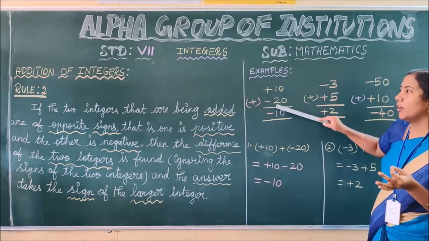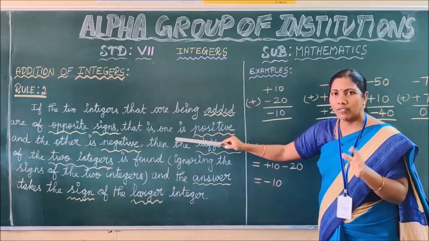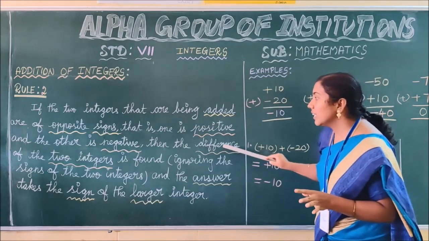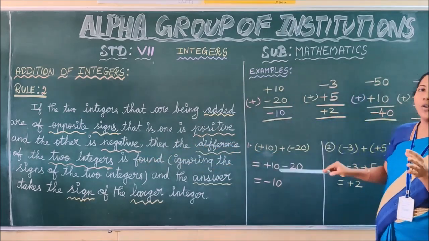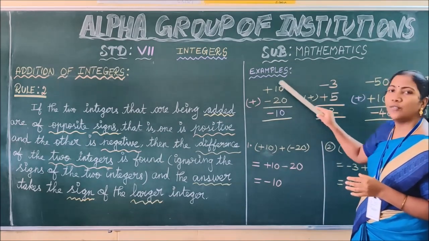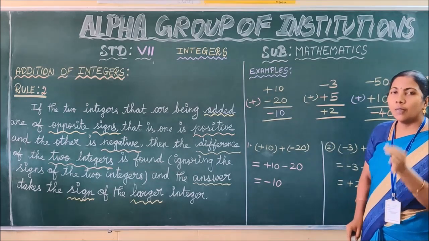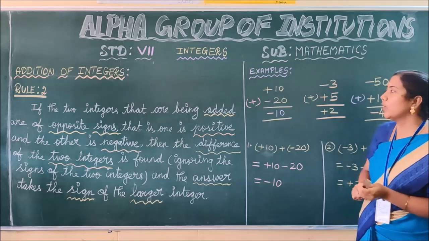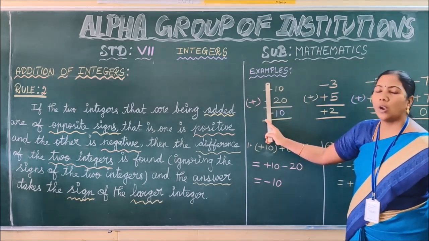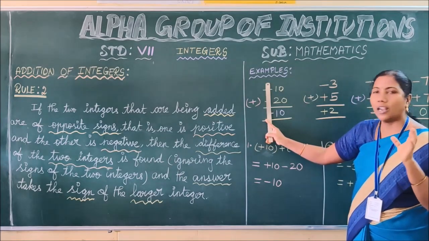Okay, it follows rule 2. That is, the given two integers have opposite signs. What do you have to do, children? One is positive, one is negative. Then the difference of the two integers is found. What is the difference? Subtraction. Now we are going to find the difference of the two integers. How? By ignoring their symbols. Now we are going to forget these symbols. Now we have to see only the numbers. What numbers are you seeing, children? Yes, 10 and 20.